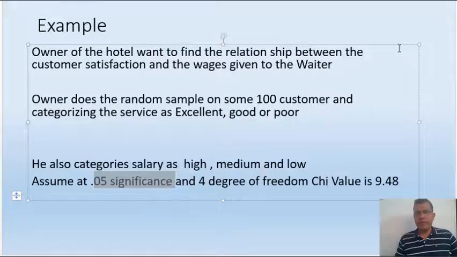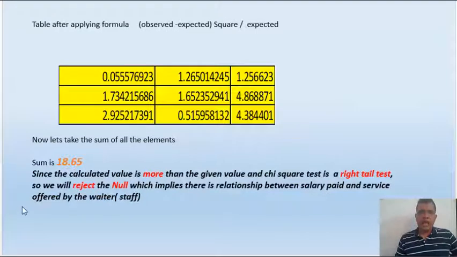Our calculated value is 18.65, and I have written that the calculated value is more than the given value, and the chi-square test is always a right tail test. So since the calculated value is more than the given value, and the chi-square test is a right tail test, we will reject the null because it will fall in the critical region. Since we are rejecting the null, we will go with the alternate. The alternate hypothesis was that there is a relationship between salary paid and the service offered. So if you want to increase customer satisfaction, you need to pay some attention to the salary you are paying to your staff members.